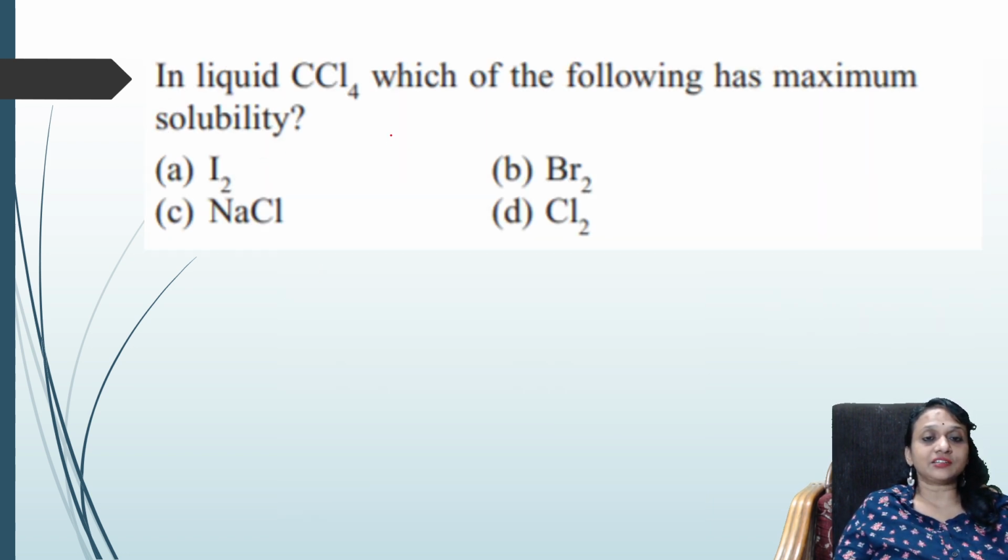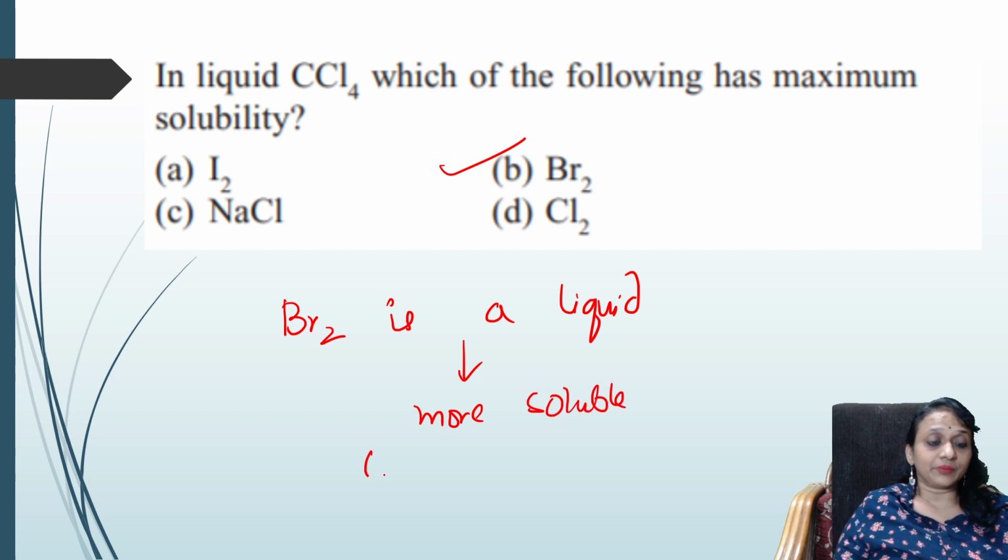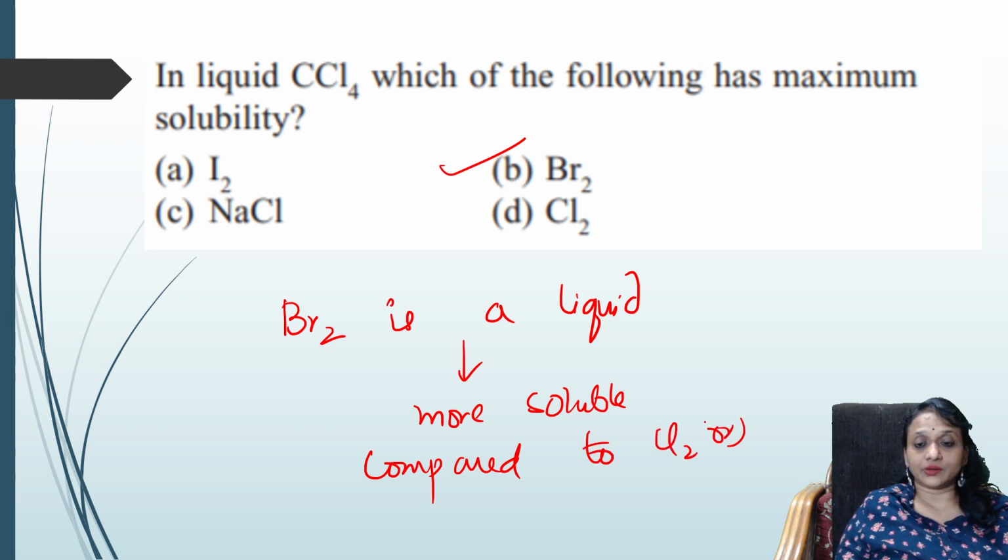In liquid CCl4, which of the following has maximum solubility? All right, easy. Among all these, the option is B. Why? Bromine is a liquid. Compared to the others, when it is a liquid, it is more soluble, more soluble compared to chlorine or iodine. So liquid carbon tetrachloride has maximum solubility when you add bromine to it.